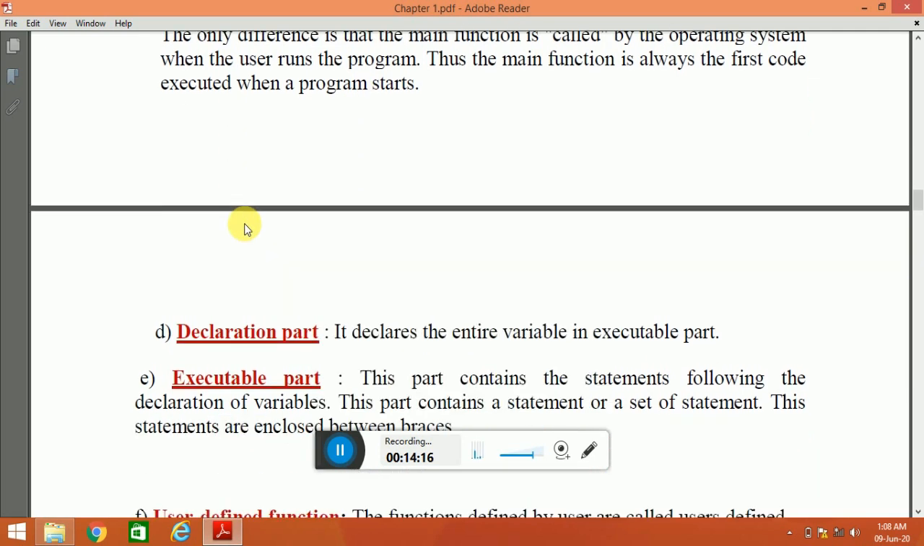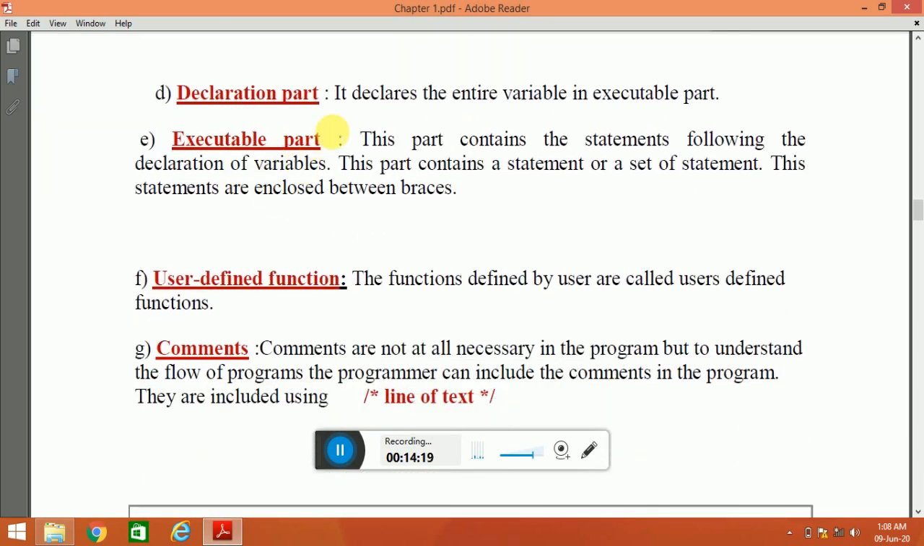Now comes the declaration part of a C program. What happens here? It declares all the variables in the executable part. The initialization of variables is also done in the declaration part. Now the executable part: this part contains the statements following the declaration of variables. This part contains a statement or a set of statements. These statements are enclosed between braces.